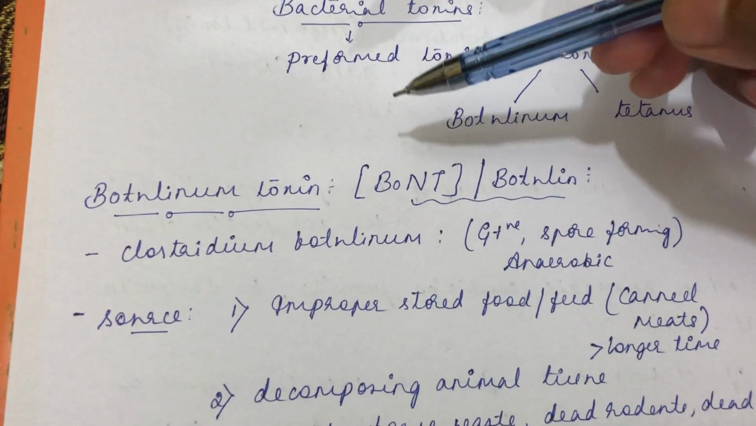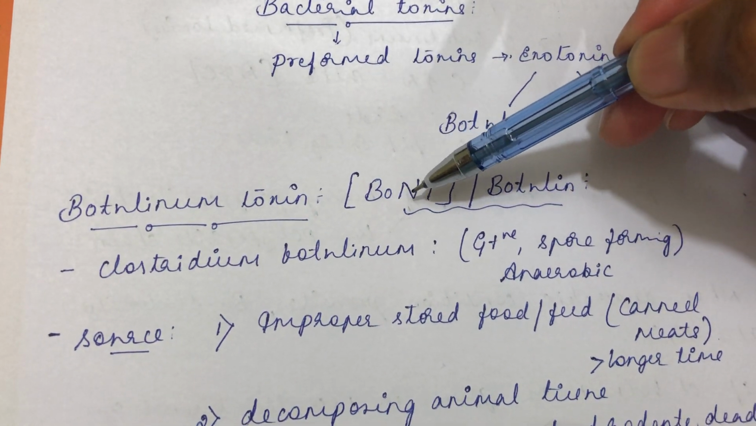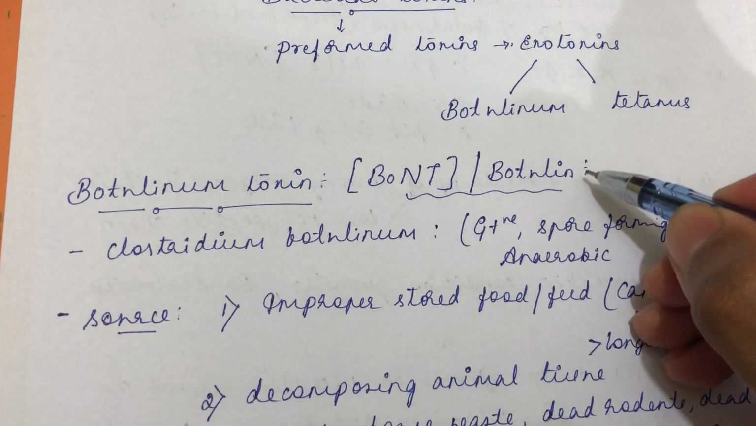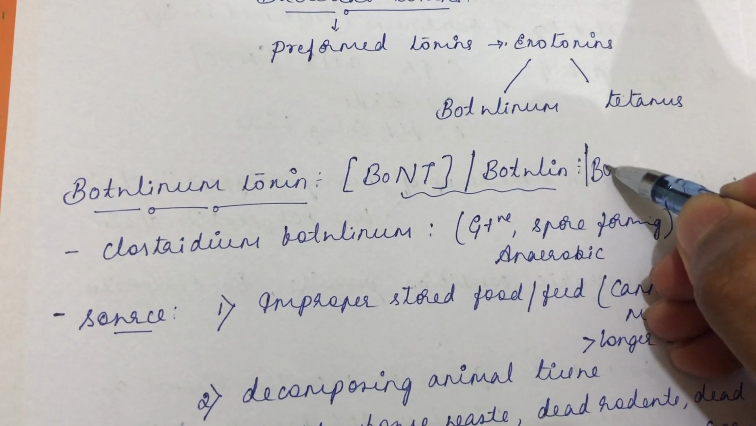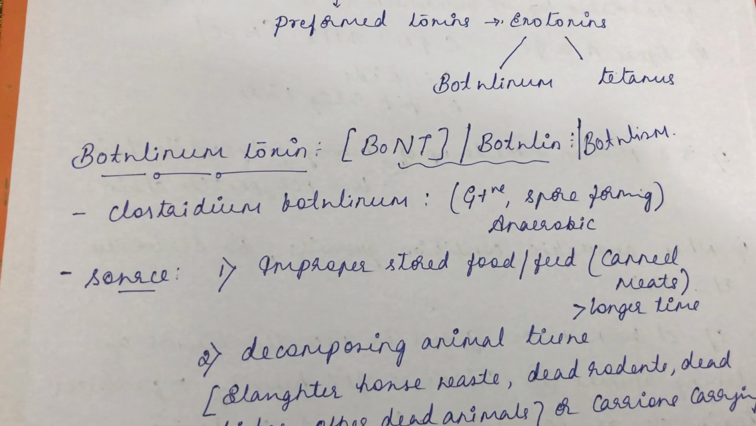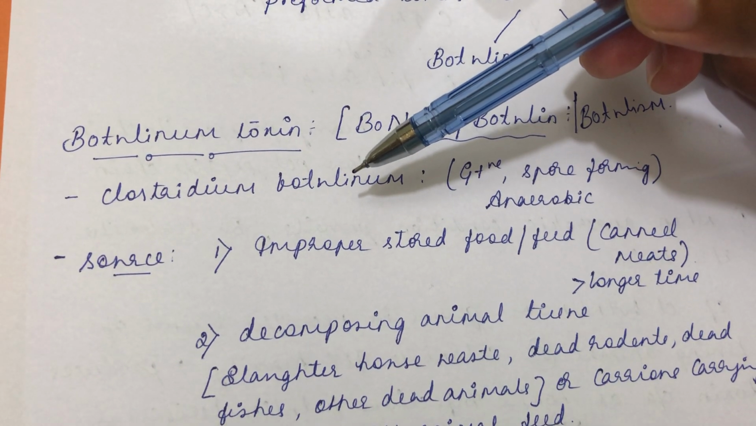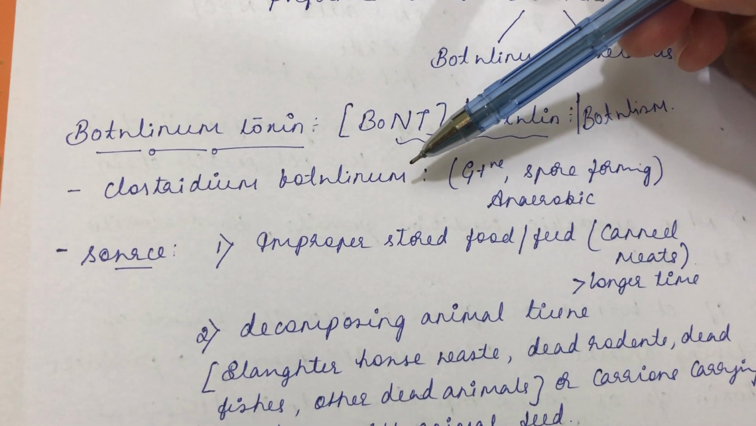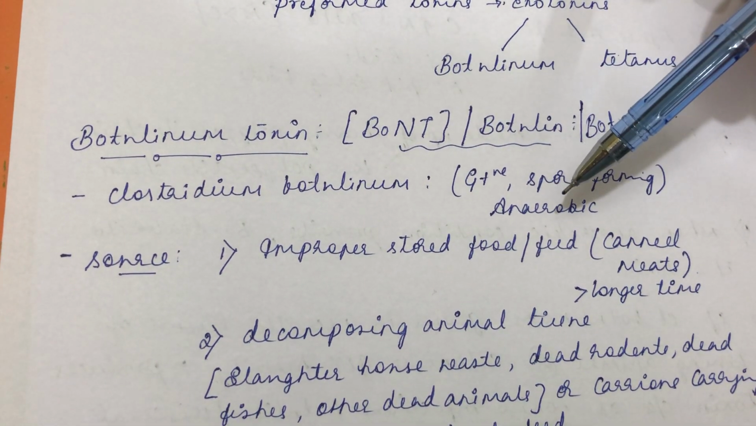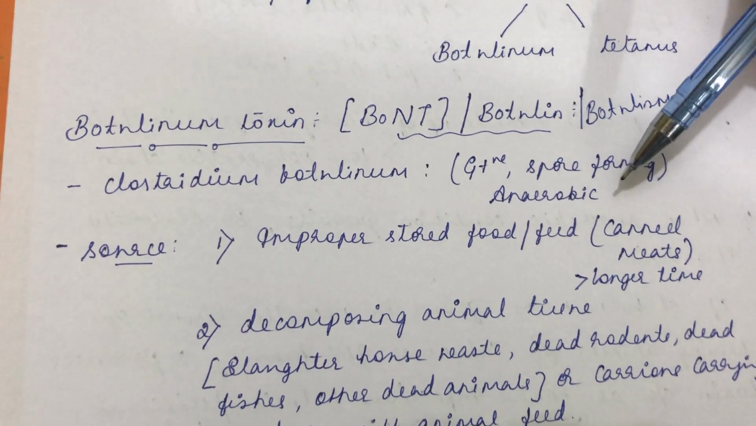So the first toxin is the botulinum toxin, also called botulinum neurotoxin, or the condition is also called botulism. As you know, this botulinum toxin is secreted by Clostridium botulinum, which is a gram-positive, spore-forming bacteria, and it is an anaerobic bacteria which loves anaerobic conditions.